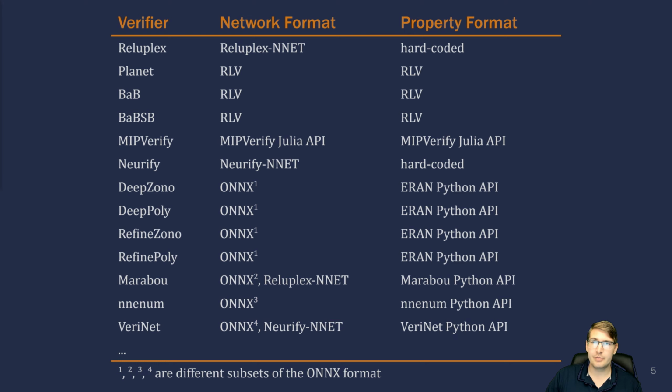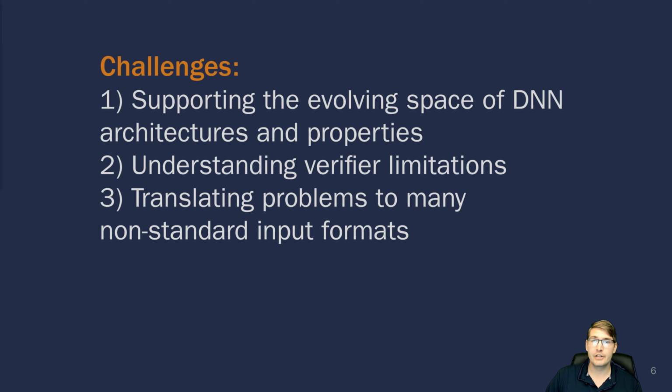That burden is compounded by the diversity of input formats required by each verifier, as shown here. There's little overlap between input formats for verifiers, and even when using the same format, as in the case of the popular ONNX format, we find that the underlying operations supported can be different. This makes it difficult and costly to run multiple verifiers on a given problem, since the user must understand the requirements of each verifier and translate inputs to their formats. These challenges place burdens on developers, users, and the research community.